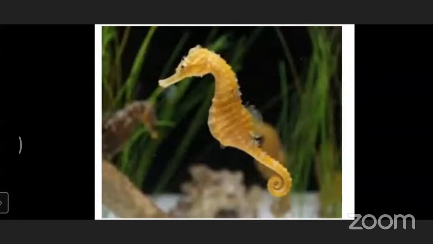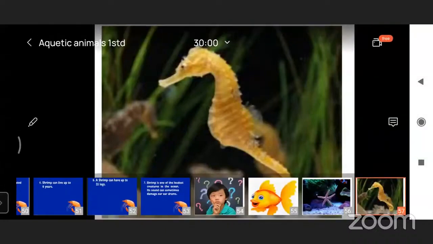Seahorse. Very good. Nice observation, student. That one is a seahorse. And where does that seahorse live? Seahorse lives in water. Okay, that seahorse lives in the water.